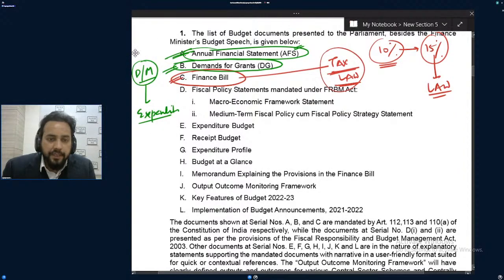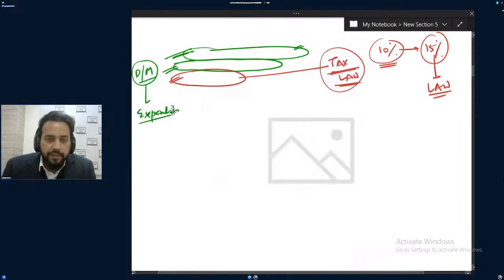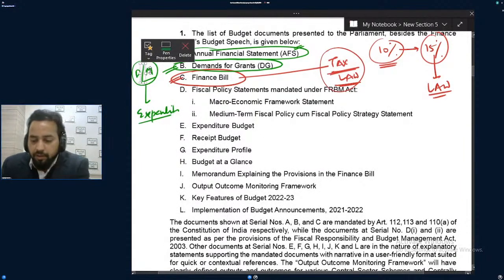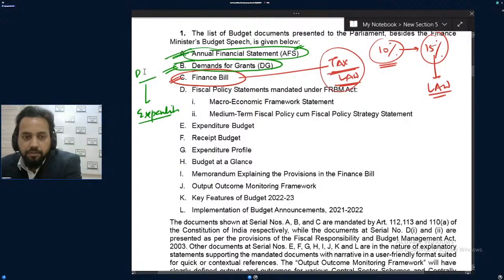How has the government come to the figure that its expenditure will be 39.4 lakh crore? How has the government come to this data? Please, anybody? But supposedly